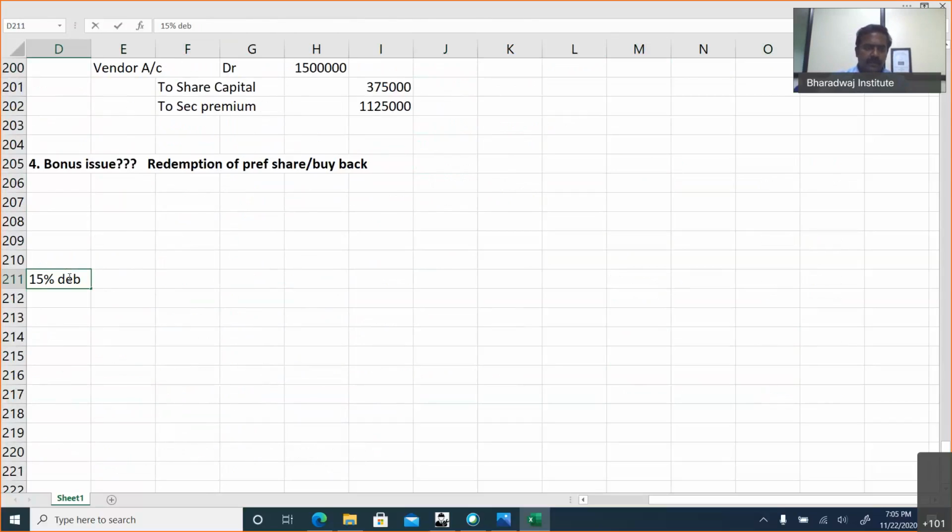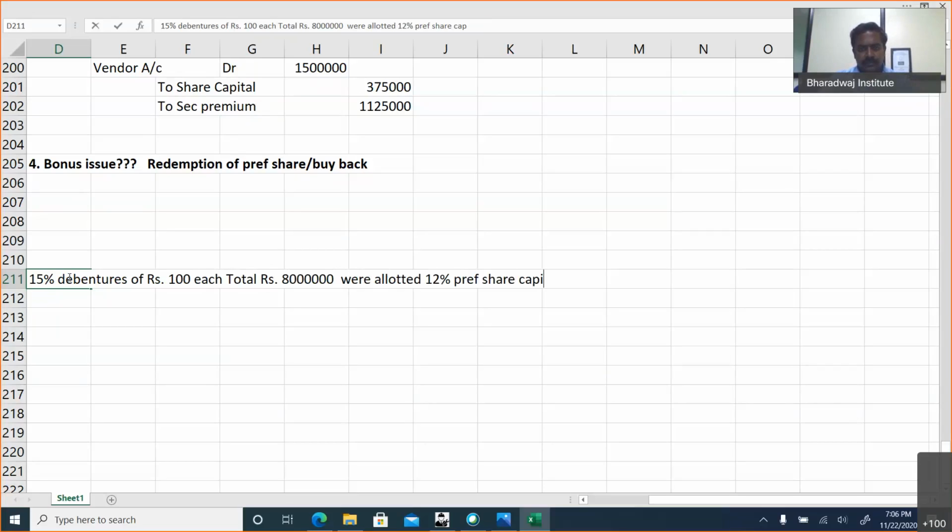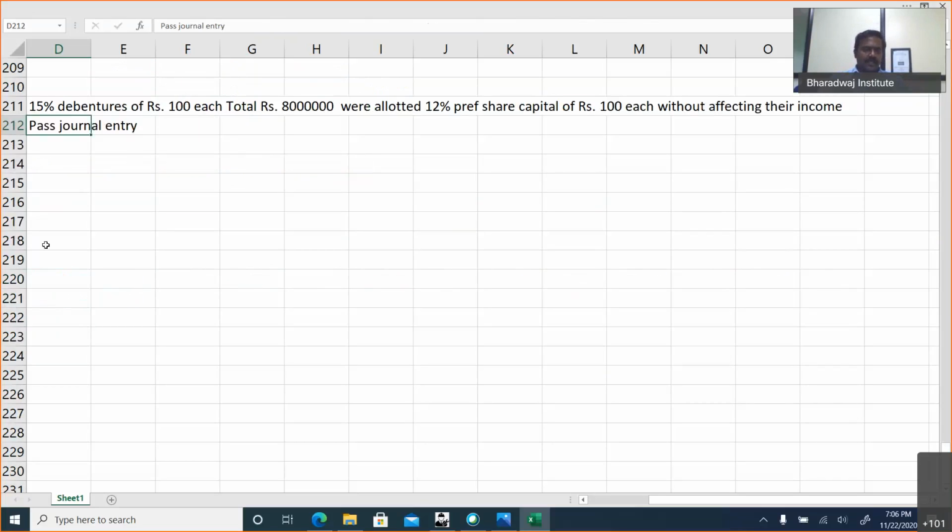15% debentures of rupees 100 each, total rupees 80 lakhs, were allotted 12% preference share capital of rupees 100 each without affecting their income. Pass journal entry. It's a tricky question. Try to work it out.